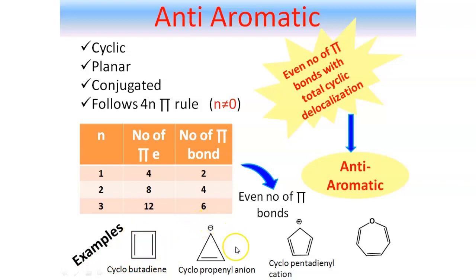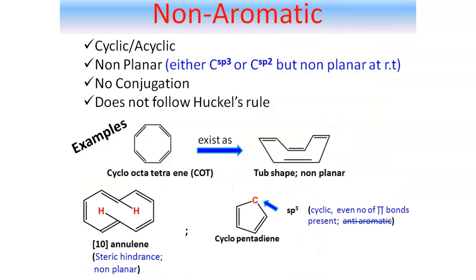In the next example, where cyclopropenyl anion has been taken, here we are considering this negative charge as one pi bond, and that means total two pi bonds are present with cyclic delocalization. Hence it is also an anti-aromatic system. In the next example, where cyclopentadienyl cation has been taken, two pi bonds are present with cyclic delocalization. That means it is also an anti-aromatic system. Now coming to our next system, that is non-aromatic system.